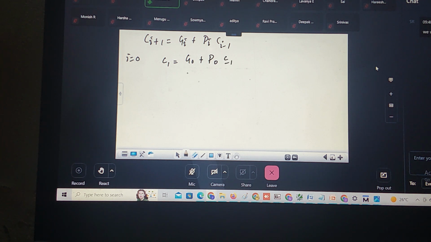Correct. So what is G0? A0 into B0. If I write this, it is A0 into B0 plus A0 XOR B0 into C minus 1. If I put i is equal to 1,